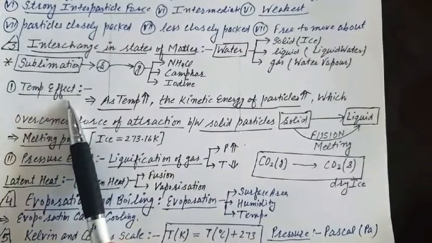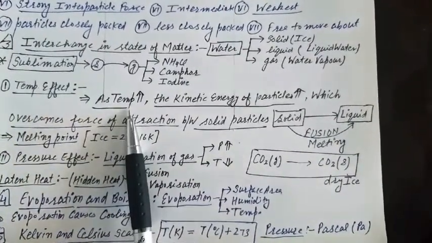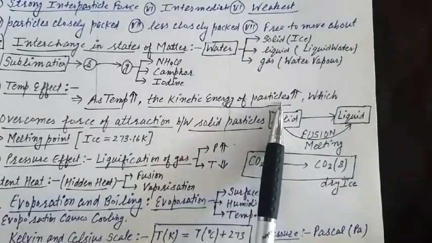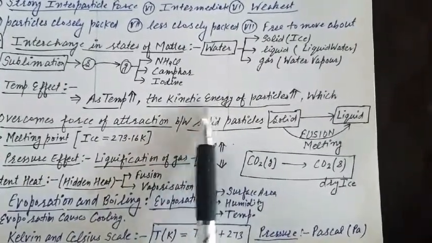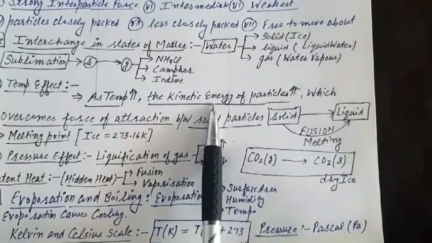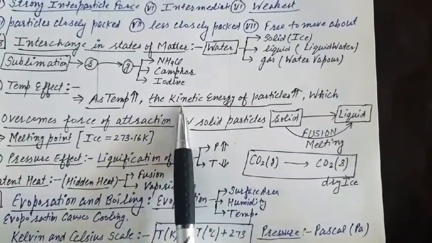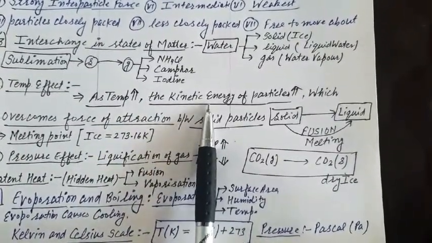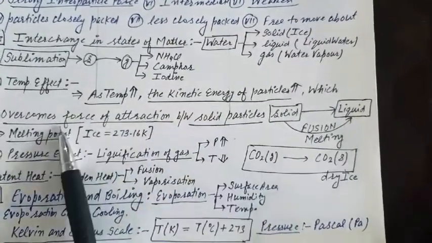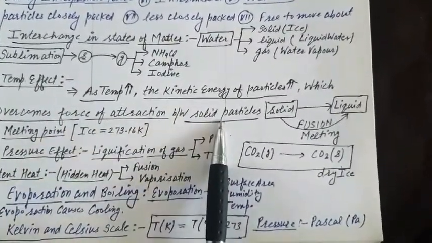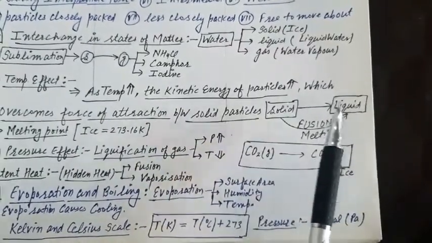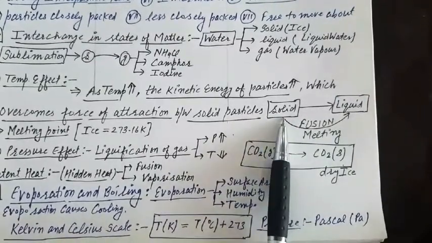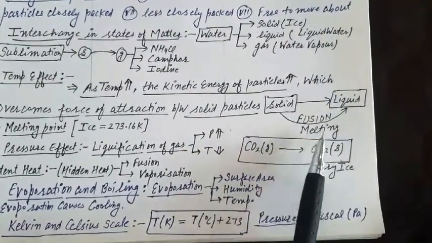And the temperature effect. As you increase temperature, the kinetic energy of the particles of the matter also increases. What is kinetic energy? The energy due to the motion of the particles. The energy which is responsible for the motion of the particles of the matter, and which overcomes the force of attraction between solid particles. So solids get converted into liquid, and this process of conversion of solid into liquid at a particular temperature is known as fusion, or we can say melting.